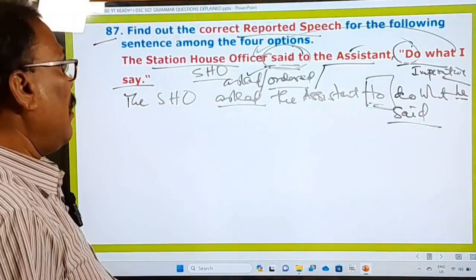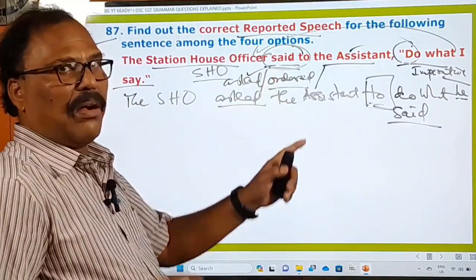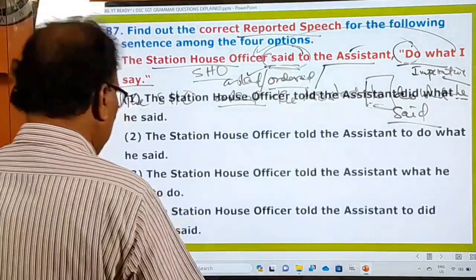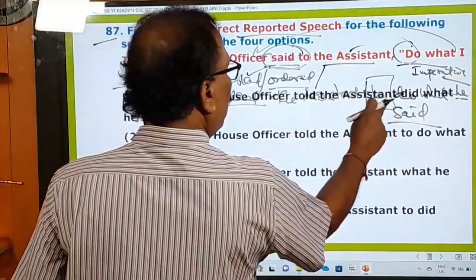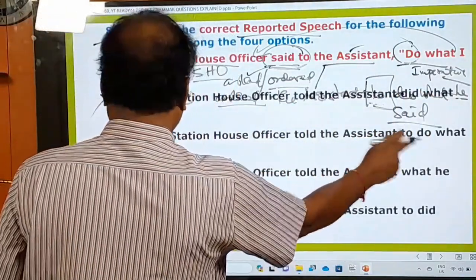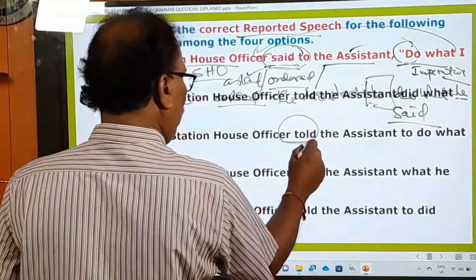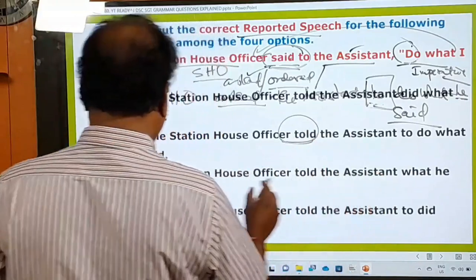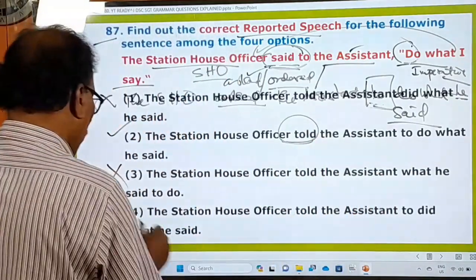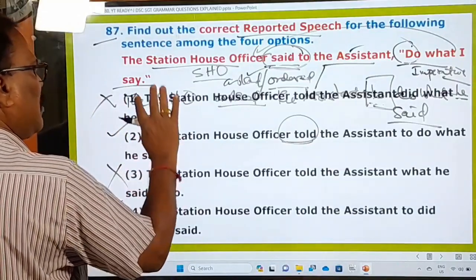Then let us check whether this answer is there or not. So you can use asked or ordered according to the context. What are the options given here? The station house officer told the assistant did what he said. No, wrong. The station house officer told the assistant to do what he said. This is correct, but here told is used. The station officer told the assistant what he said to. No, wrong. And the station officer told the assistant to did. No, wrong. So the first, third and fourth are wrong. Only the second one is almost right.